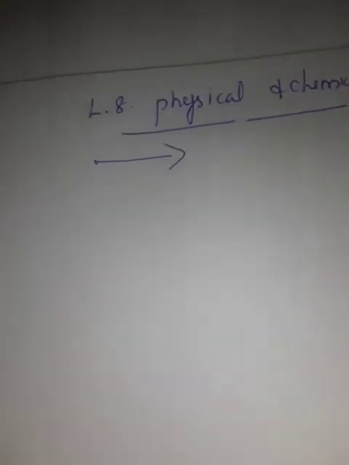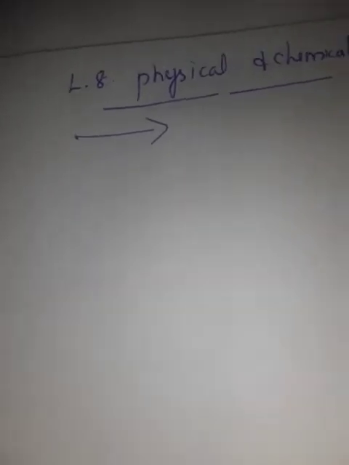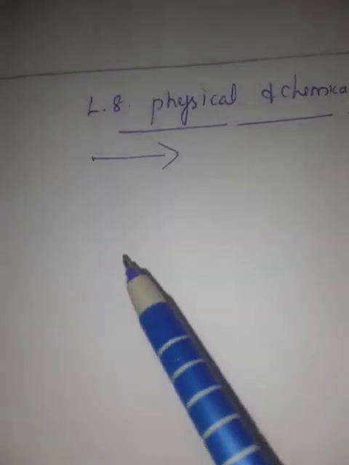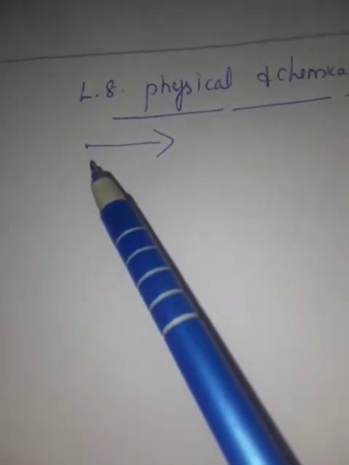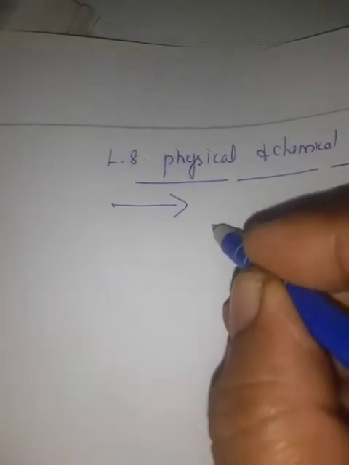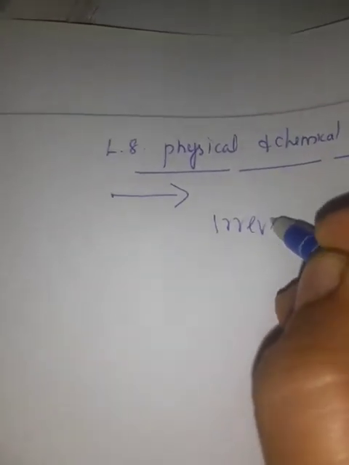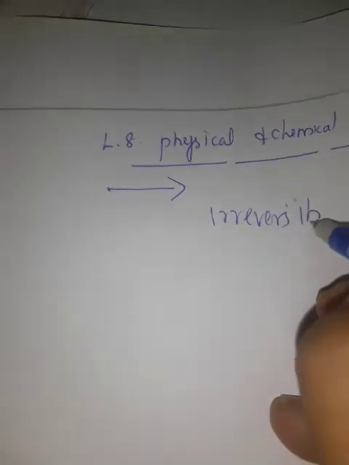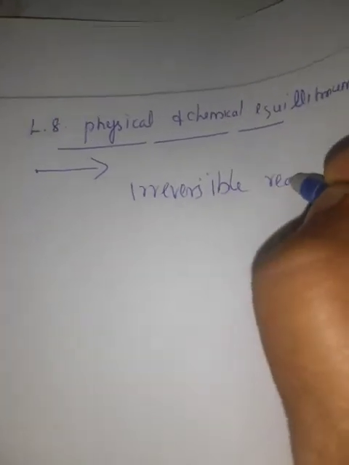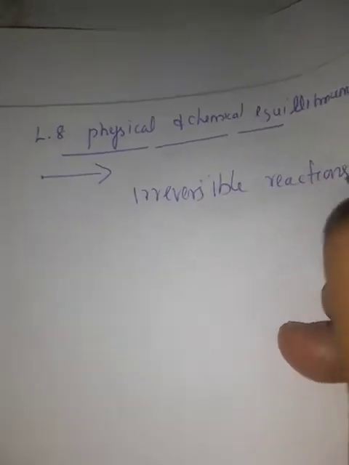Similarly, when paper is burned, it becomes ashes. Only one direction. So the reactions which go to completion and never proceed in the reverse direction are called irreversible reactions. Irreversible reactions go in only one side.